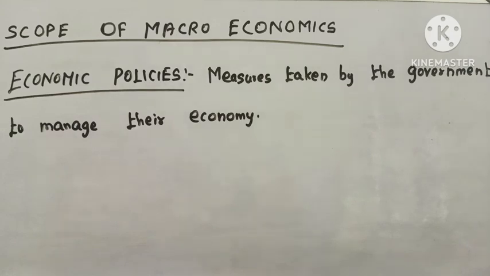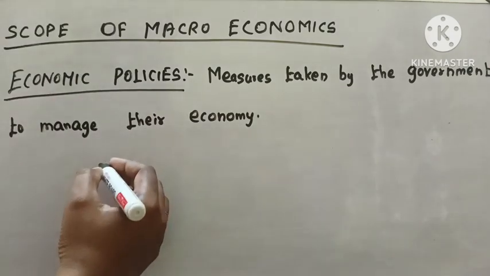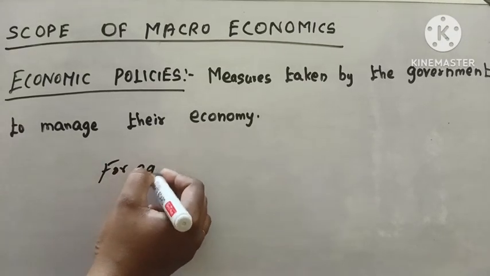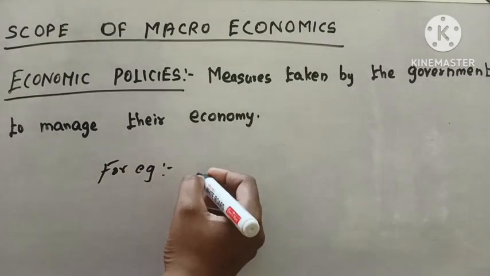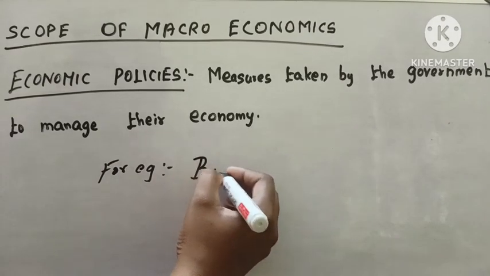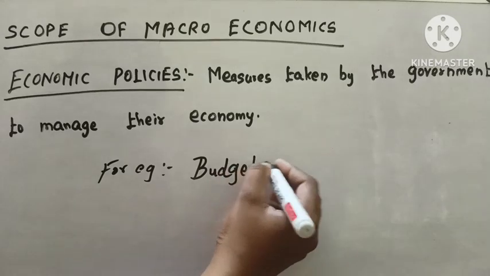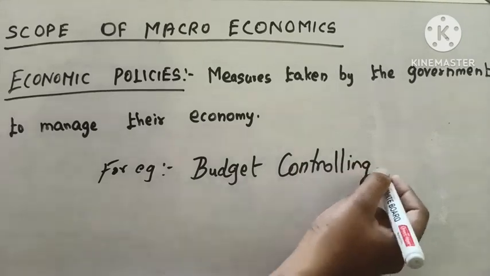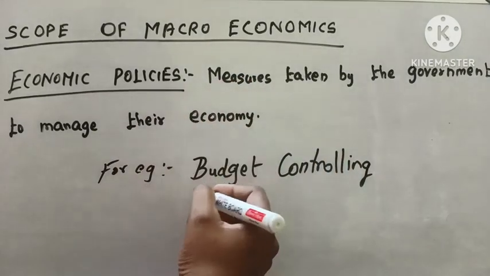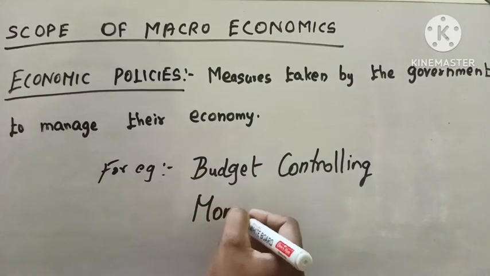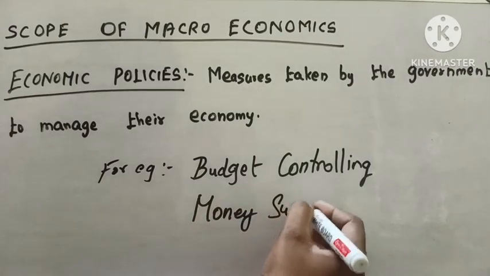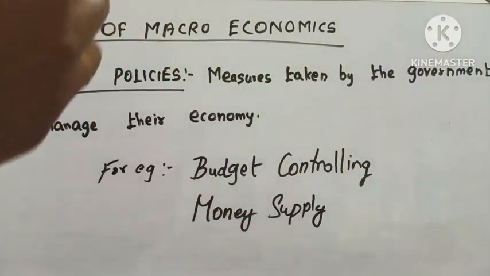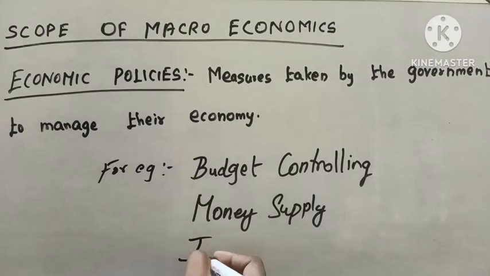For example, budget controlling, then money supply, interest rates, managing how our economy manages interest rates.